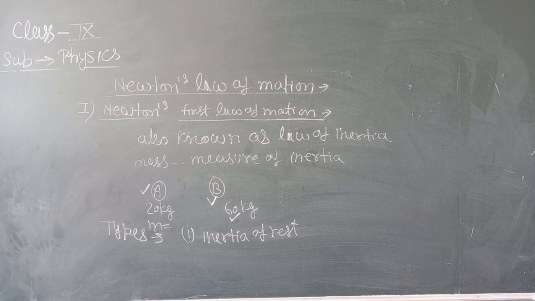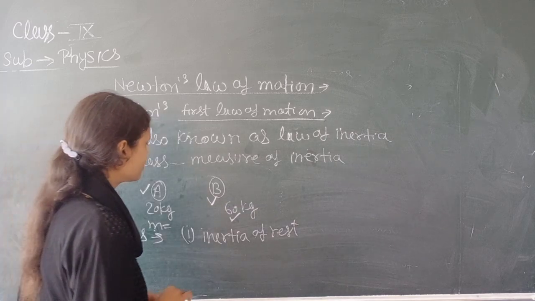And the second example of inertia of rest. When the branch of a tree is shaken, then some of the leaves fall down. Why? Because on shaking the branch of a tree, it comes in motion, but the leaves of the tree are in the state of rest, and hence the leaves get separated from the tree and fall down.